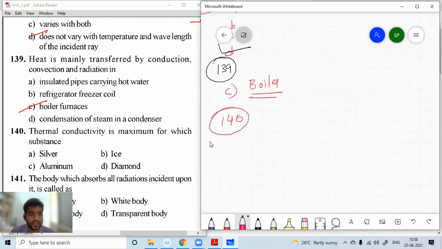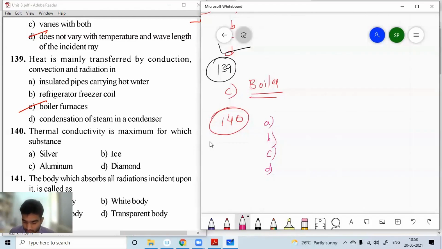Thermal conductivity is maximum for which of the substances? Silver, aluminium, ice, diamond. Starting from option A to D, all are solid substances only. Among all these, you need to select the one with the highest thermal conductivity.